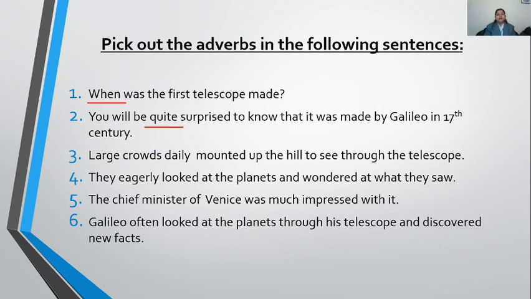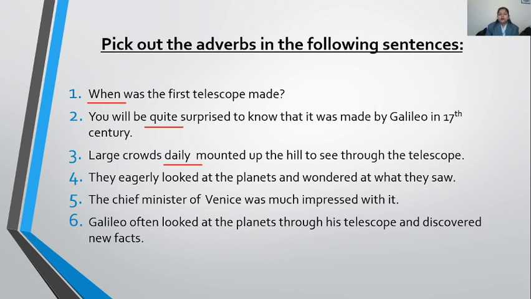Okay, now the third is: large crowd daily mounted up the hill to see through the telescope. Here many of the children can say large is the adverb. Well, how could it be, children? There is crowd, a noun, used after it. So it is not at all an adverb. Now look at daily. Daily mounted up. Mounted is my verb and that is described by daily. It is telling the frequency, an adverb of frequency. So daily is the adverb.